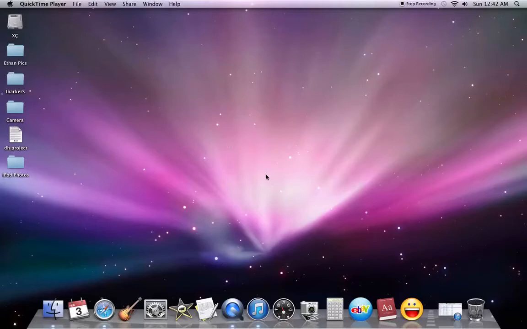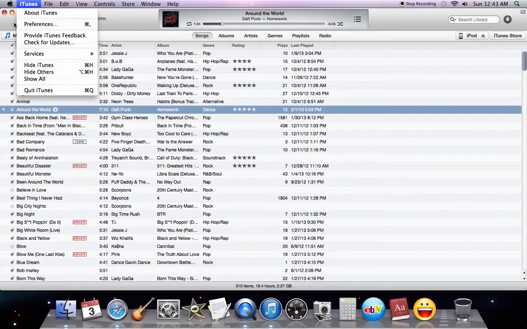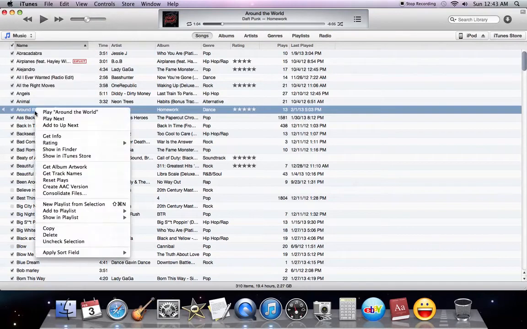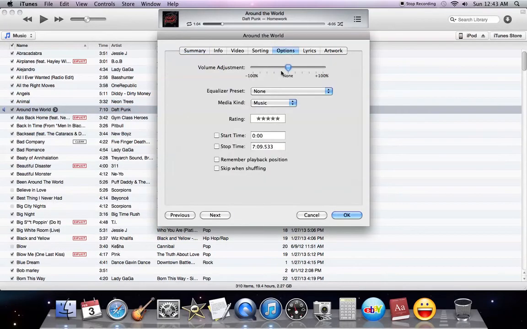Enderman here again, and I'm going to show you guys how you can make a ringtone on iTunes on the Mac. So pop up iTunes, and say I want to make this one, Around the World, I want to go to Get Info, go to Options,